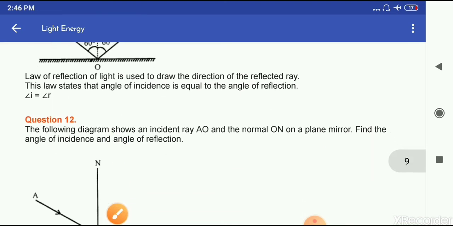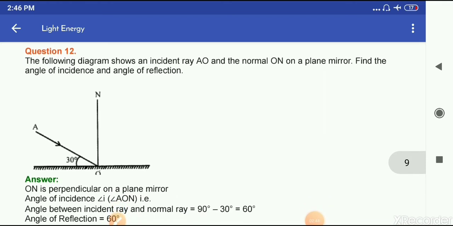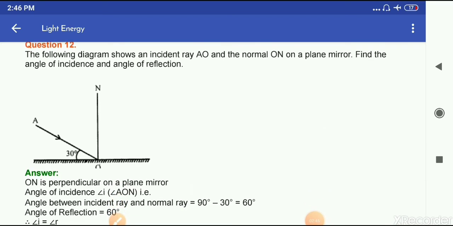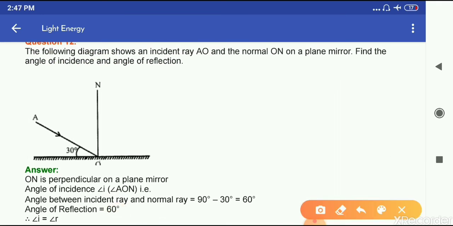Next question number 12. The following diagram shows an incident ray AO and normal ON on a plane mirror. Find the angle of incidence and the angle of reflection. So you have to find out the angle of incidence, and then you have to draw the angle of reflection from here.